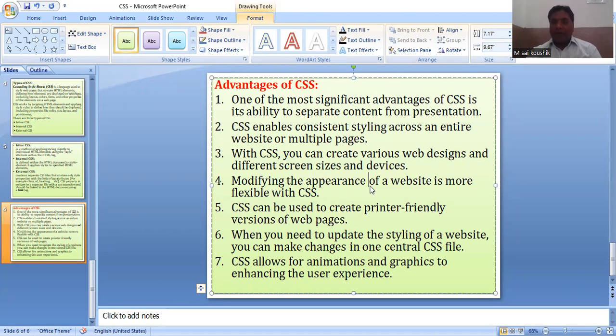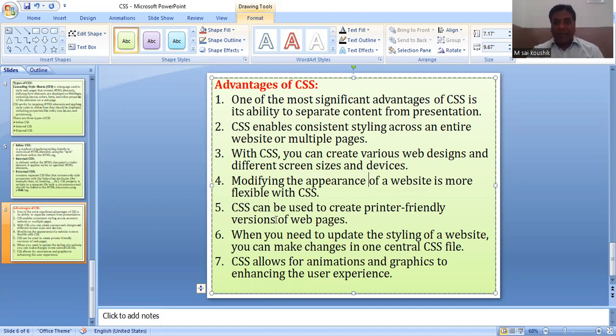Modifying the appearance of a website is more flexible with CSS. One of the important merits of CSS. Modifying the appearance means it is possible to see, it's possible to observe. The appearance of a website is more flexible. So how do you want to modify? How do you expect to mold the website? The flexibility is provided by CSS.